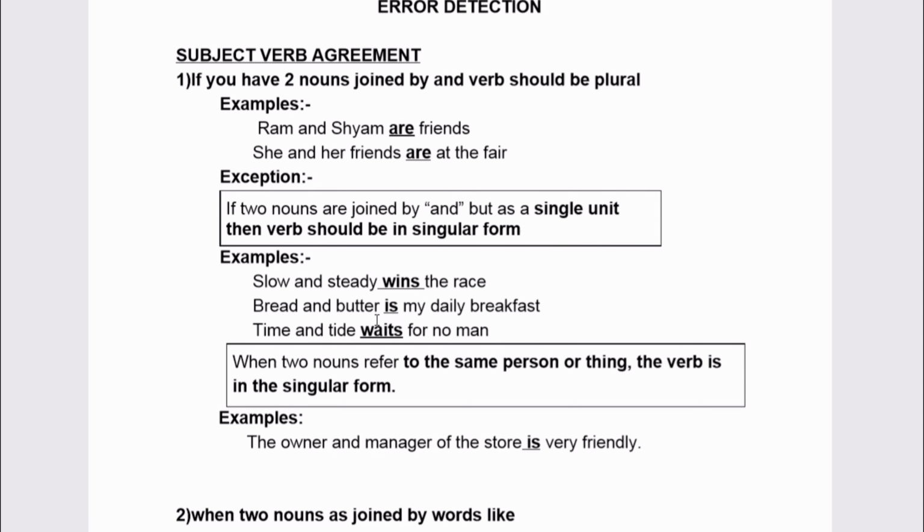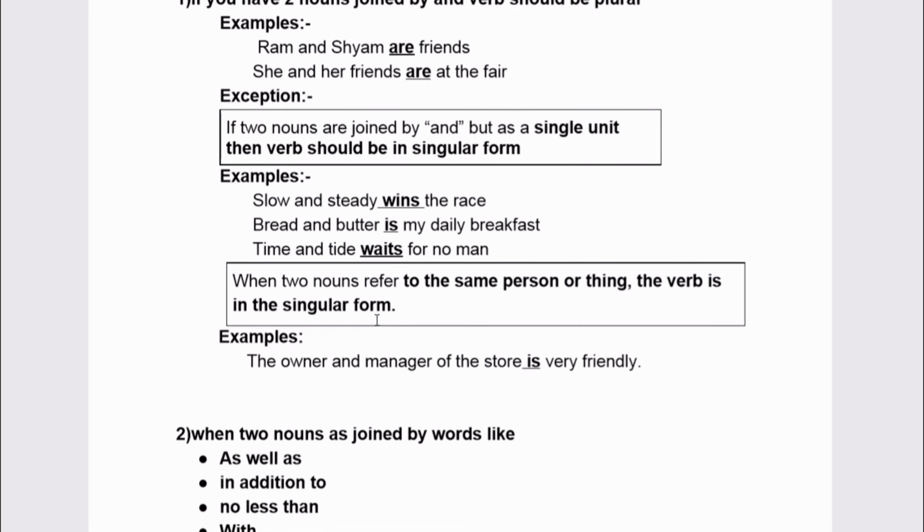The other exemption with the same rule is when two nouns are joined by and but they indicate a same thing or same person, then also we will be using singular form only. Like the owner and manager of the store is very friendly.